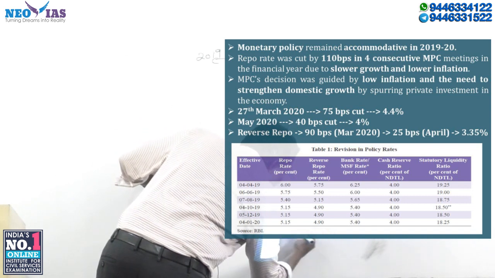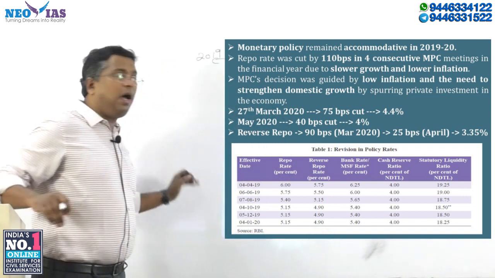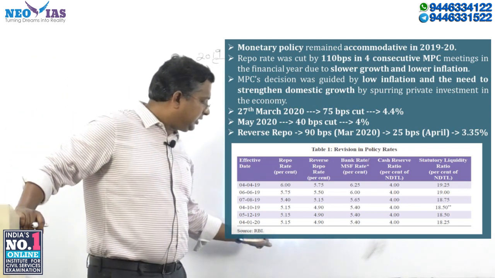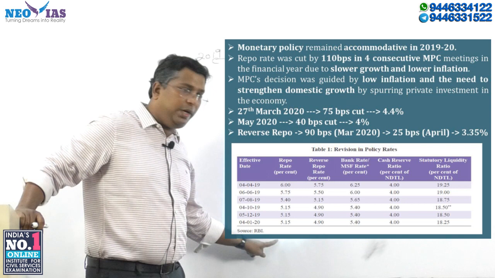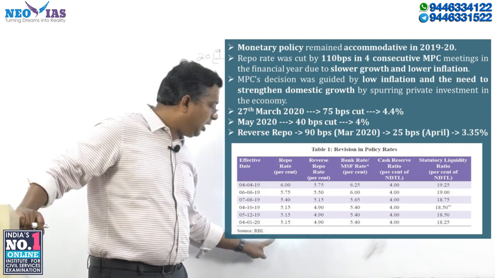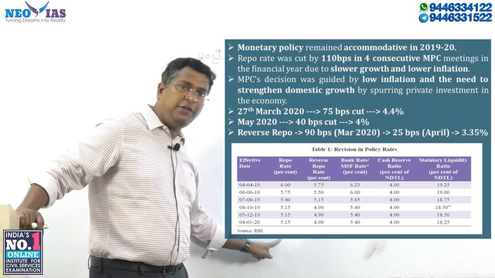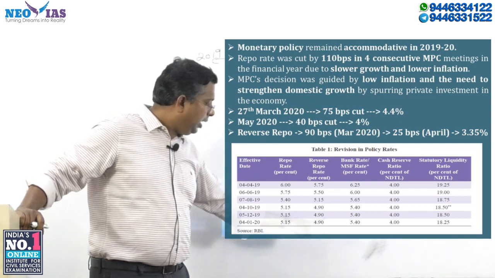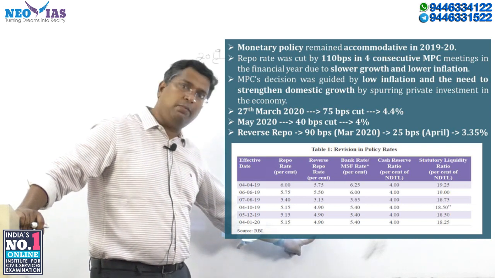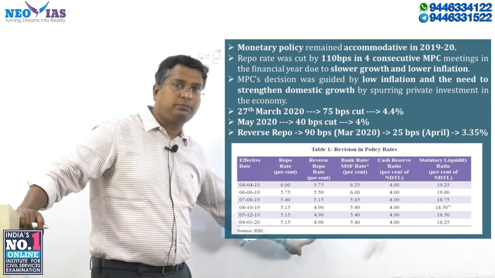So in March 2020, after the lockdown, repo was cut by 75 basis points and reverse repo by 90 basis points. So in March, the repo rate was 4.4% and the reverse repo 4%. This is not mentioned in the economic survey, but for your update I am mentioning it.